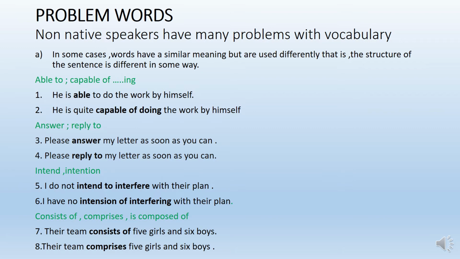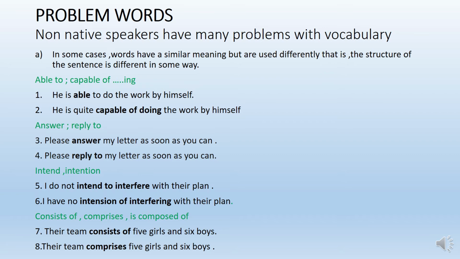He is able to do the work by himself. He is quite capable of doing the work by himself. Both sentences have the same meaning, but the structures are used differently. In the second sentence we can have a clearer picture of the ability of that boy or person.